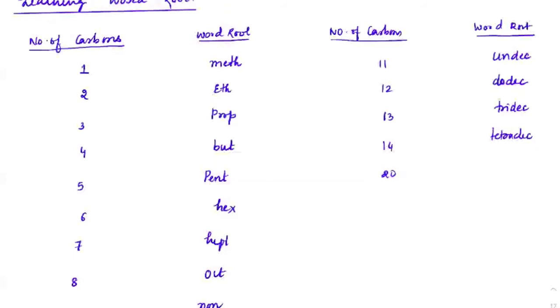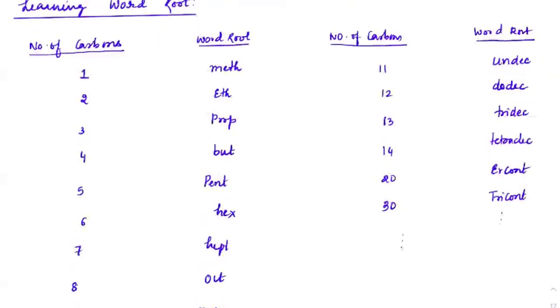Now we'll be using the term cont. So basically, it will become eicont. Then we will have 30, tricont for it, and so on. Not very much used though, but up to 12, it would be better you remember. 1 to 12. What are the root names that we use?